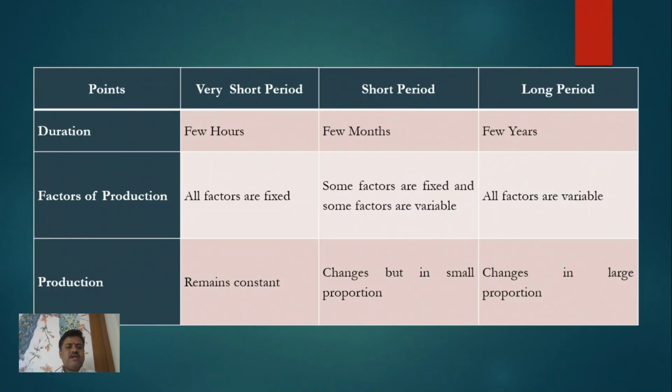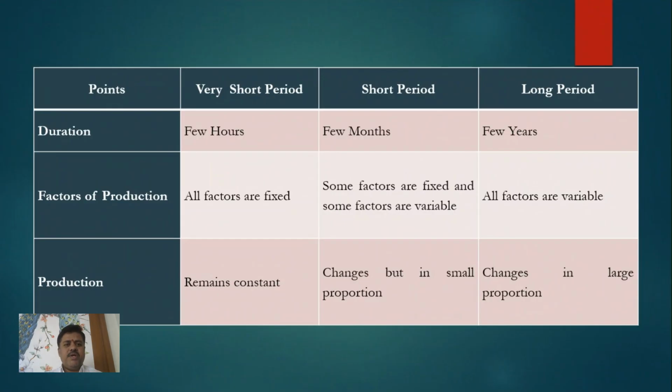But before understanding both these laws, firstly we must discuss the periodicity aspect. There are three different kinds of periods: very short period, short period, and long period. All these three periodicity concepts are very important to understand both these laws.